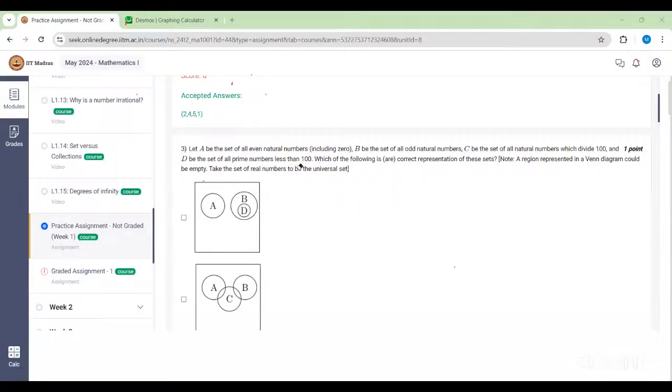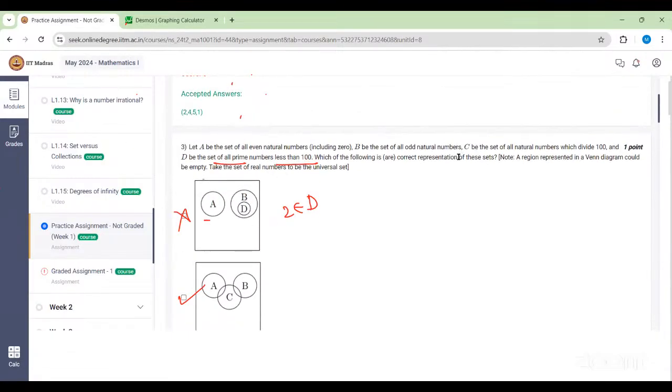Let's go via the options, because they only contain 3 sets, so we don't have to draw. The first one says A and B are disjoint, but D is not inside B. In D, we have 2, right? 2 belongs to D because 2 is a prime number less than 100. So that's why this option is not true. Now the second option is correct because we know A intersection C intersection B can happen. Here, for C, what is the extra in C which is not there in A and B?